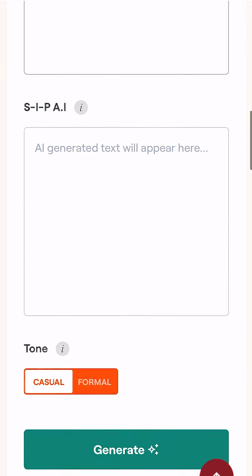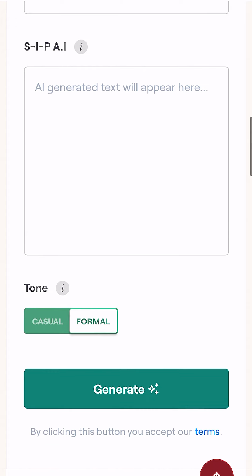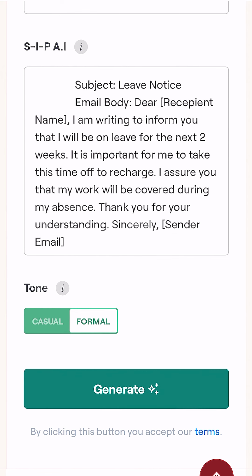Click done, scroll down. So now here with this place now the thing go show. So the thing dey casual. I'm going to put am for formal. Then click on generating email. So it will come appear. I am writing to inform you that I will be on leave for the next 2 weeks.